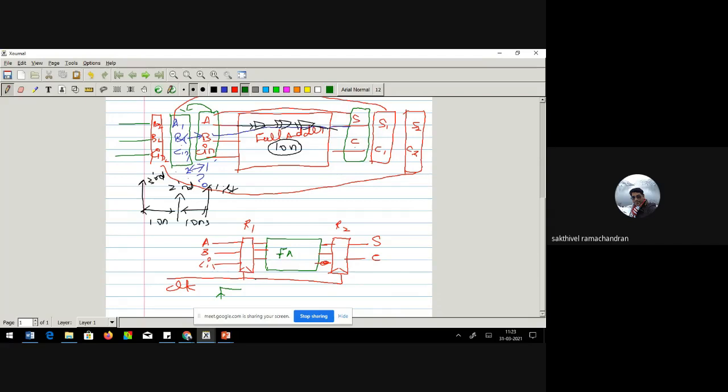While my clock moves from 0 to 1, at the passage of the clock, the set of inputs A, B, C in on my input side will be captured and fed to this full adder. Point is clear? After being fed to the full adder, it will compute everything and the result will be available at the input terminal of the R2 flip-flop.